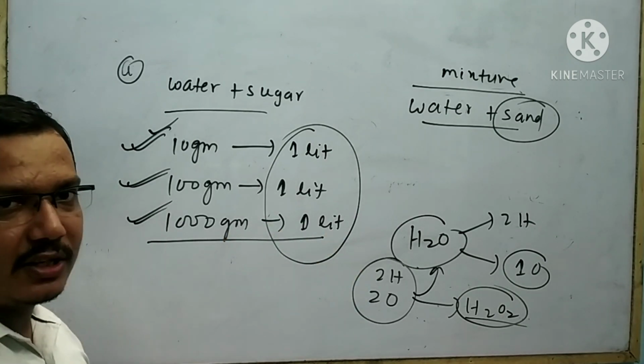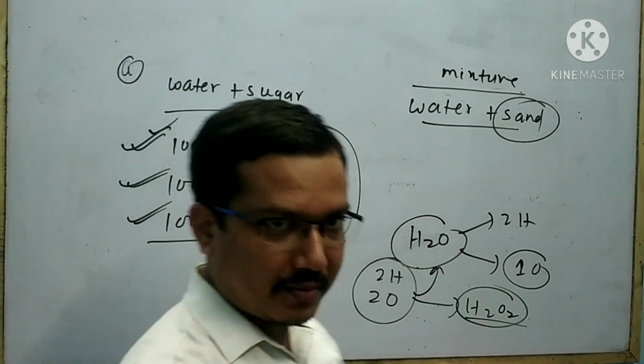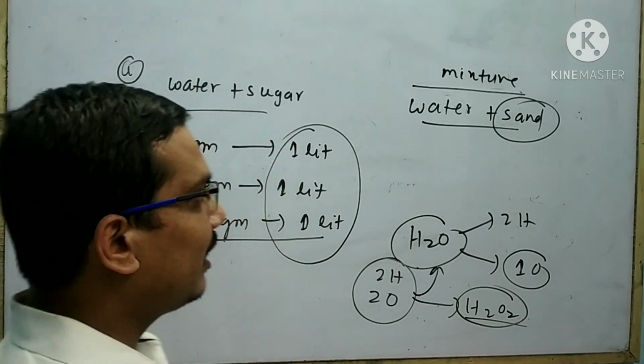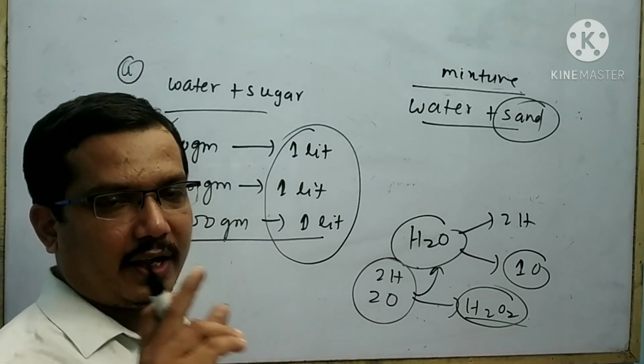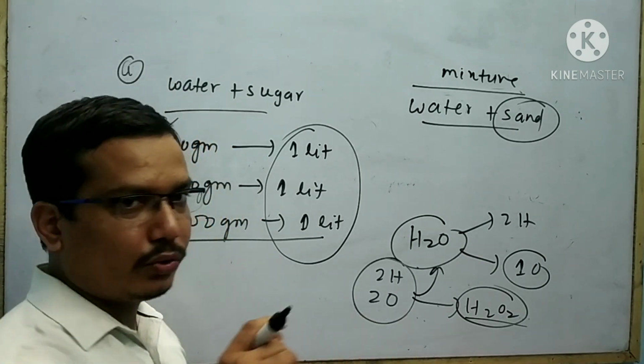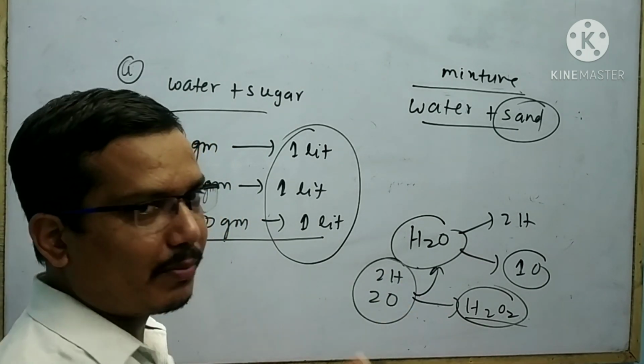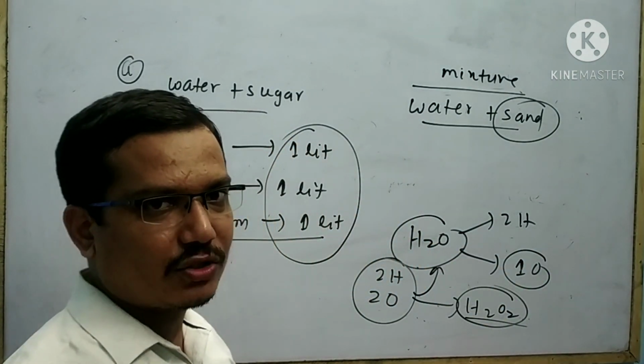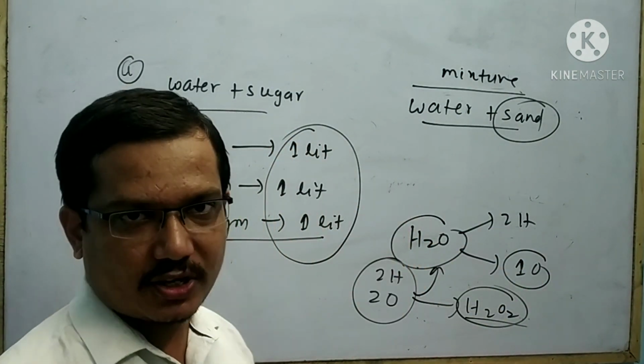From this it is clear that compound is made from element, mixture is made from element or compound. In compound there must be a key point, that is you should maintain the fixed ratio by mass, but it is not necessary to maintain the fixed ratio by mass in case of mixture.